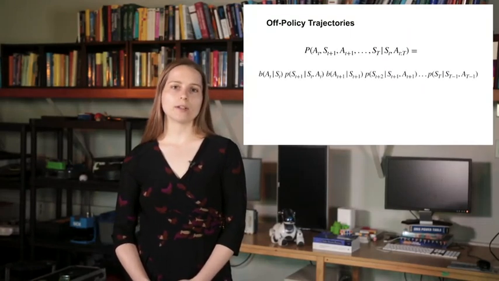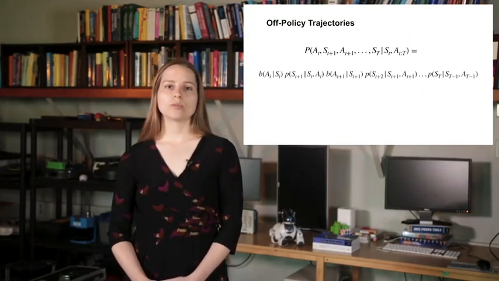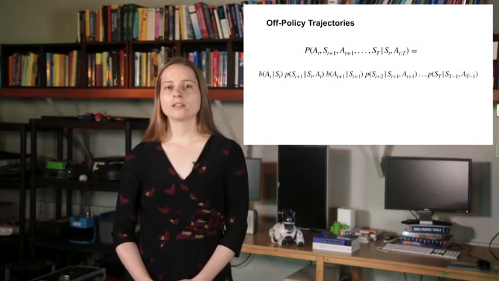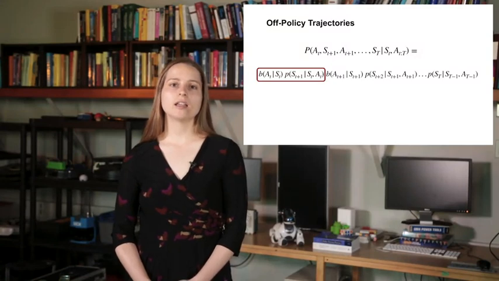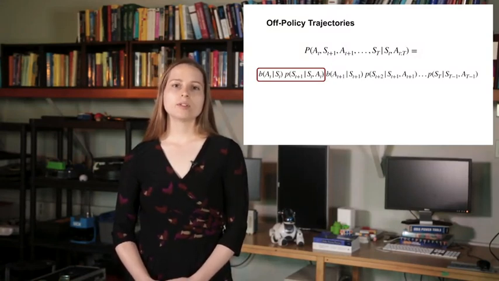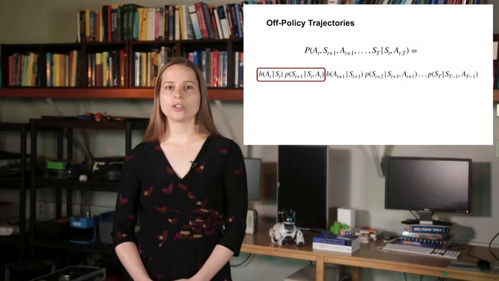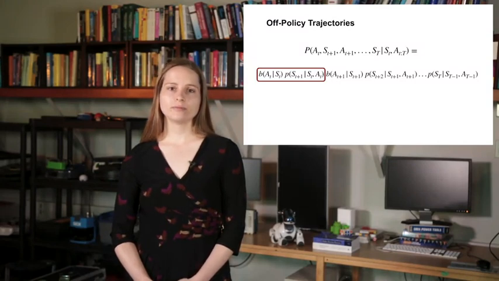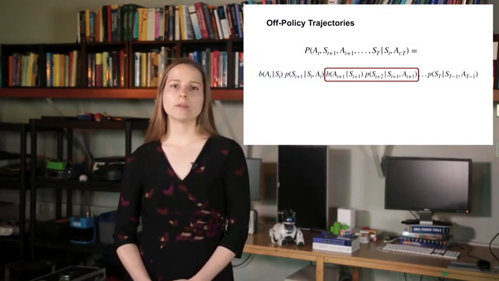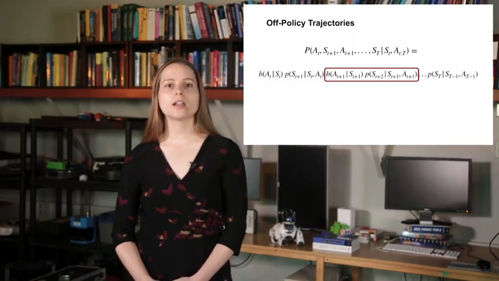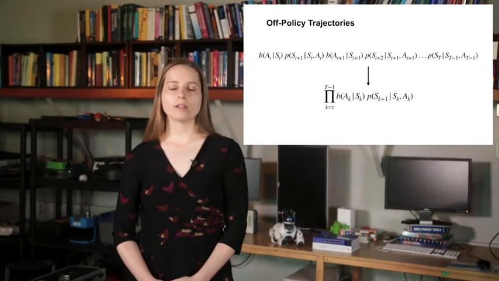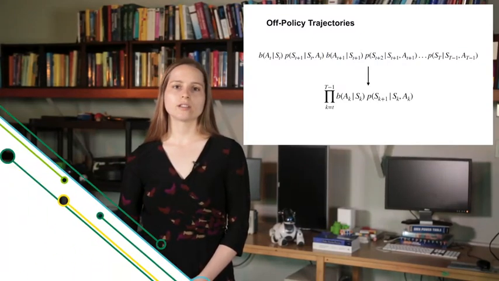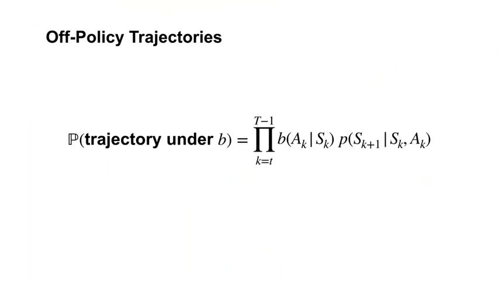Because of the Markov property, we can break this probability distribution into smaller chunks. The first chunk is the probability that the agent selects action A_t in state S_t times the probability that the environment transitions into state S_t+1. The second chunk gives the probability of the next time step of experience, and so on. We can rewrite this list of multiplied probabilities using the product notation. Now we've defined the probability of a trajectory under b.